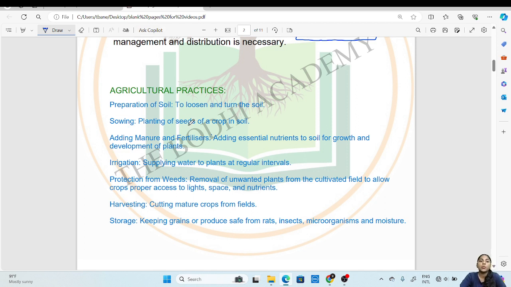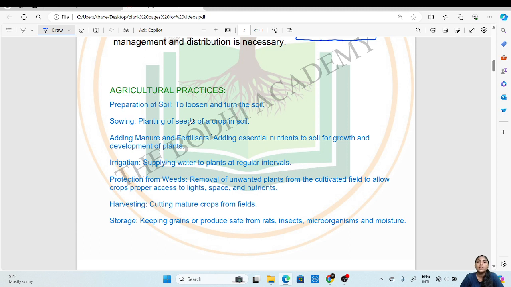The third agricultural practice is adding manure and fertilizers to the crop. Now, this means providing the plants with essential nutrients which are required for their growth and development. The fourth agricultural practice which is carried out by a farmer is irrigation. Irrigation means the supply of water to the crop.